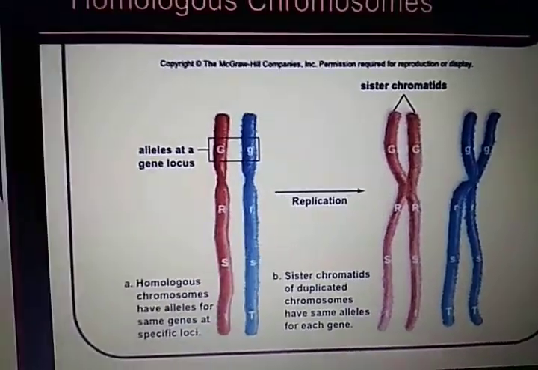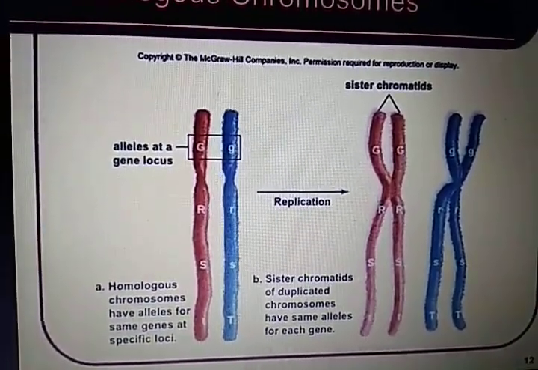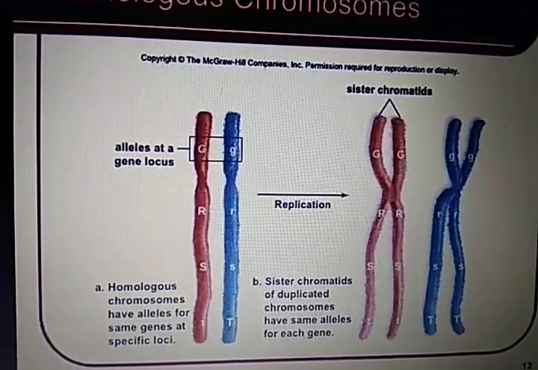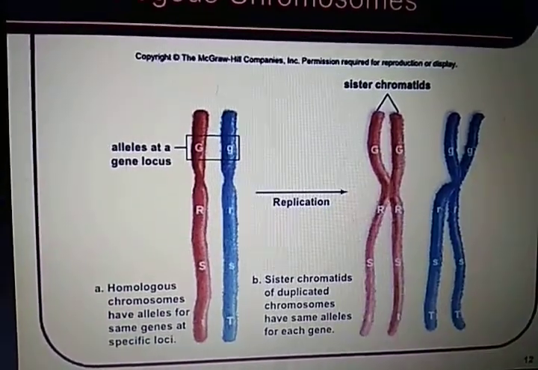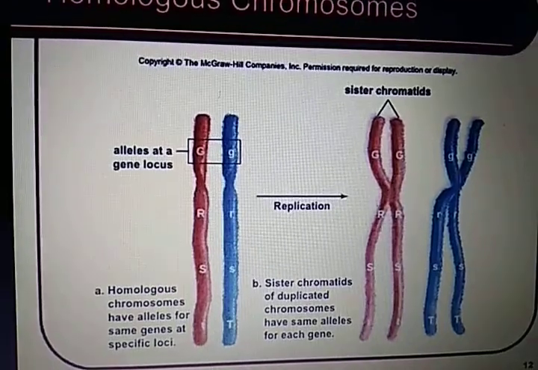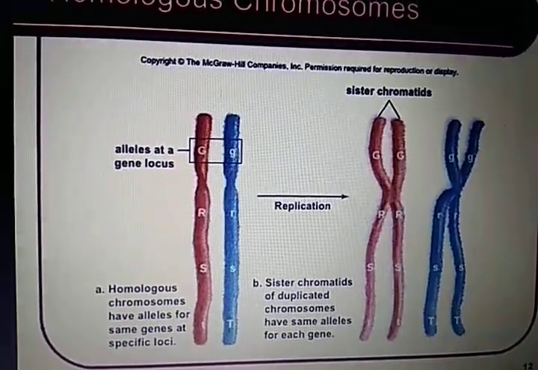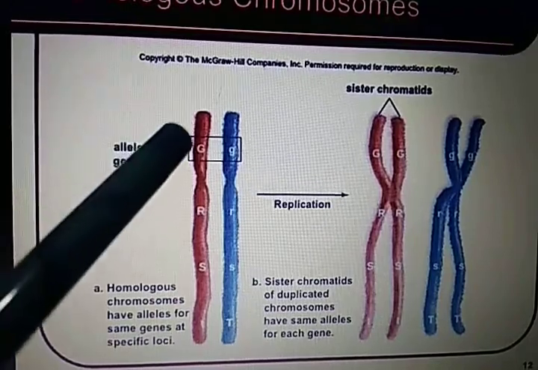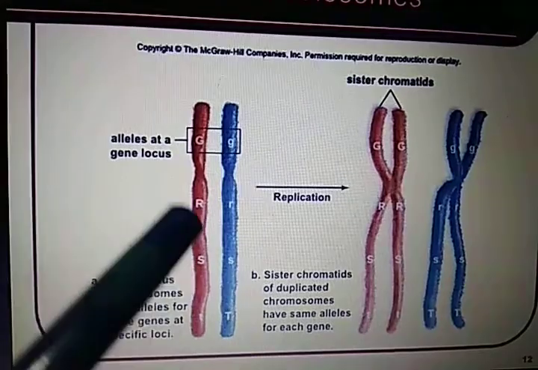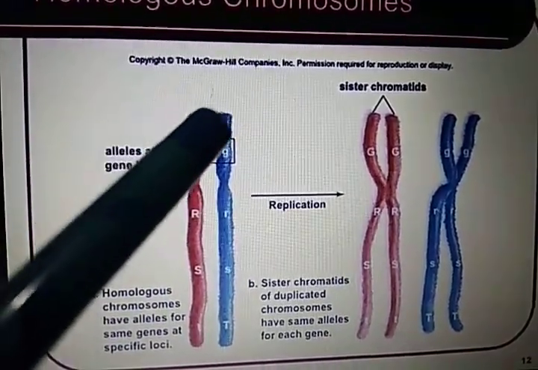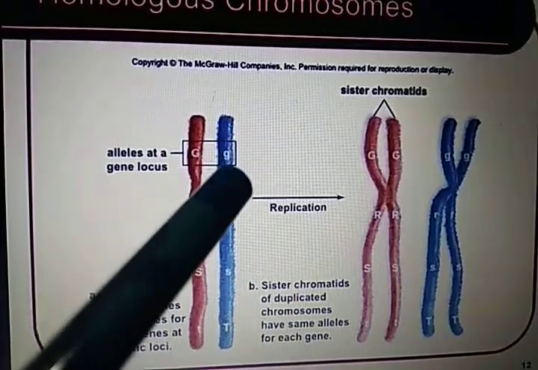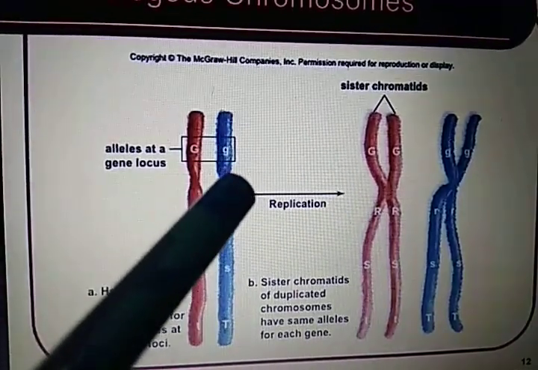You have to make a clear-cut difference between the terms sister chromatids, homologous chromosomes, and non-homologous chromosomes. We get heredity in the form of genes or alleles from our parents. 50% of the genes come from the mother, while 50% come from the father. Suppose this one is the chromosome containing a gene which codes for eye color.